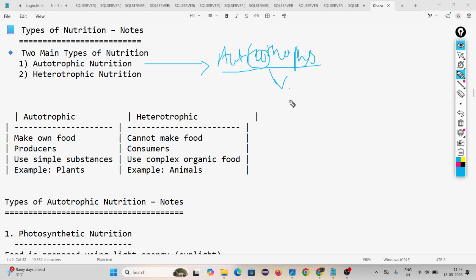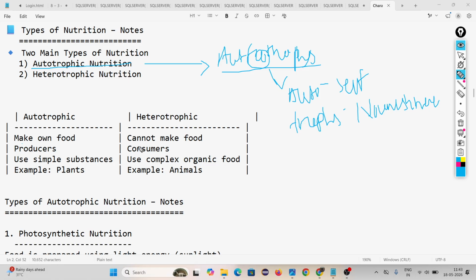Auto means self. Trophs means nourishment. The organisms who make food by their own are called autotrophs, and the autotrophs' nutrition is called autotrophic nutrition.